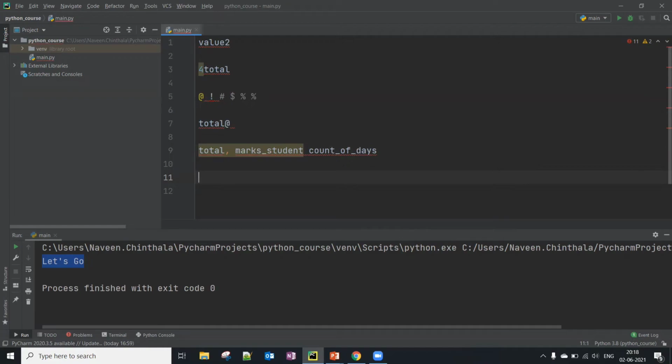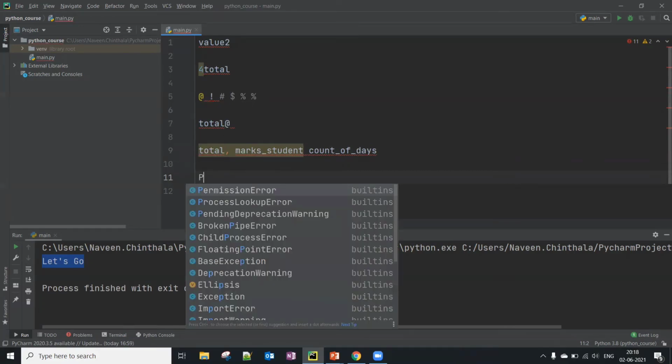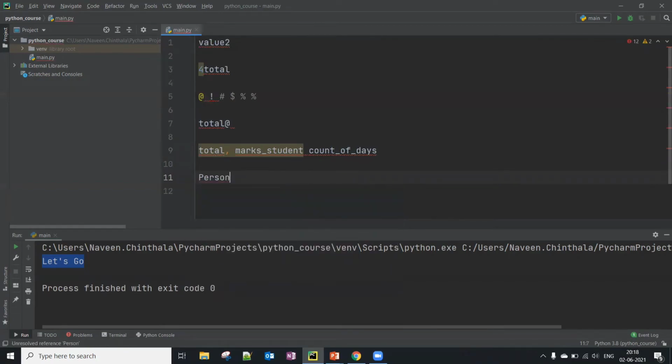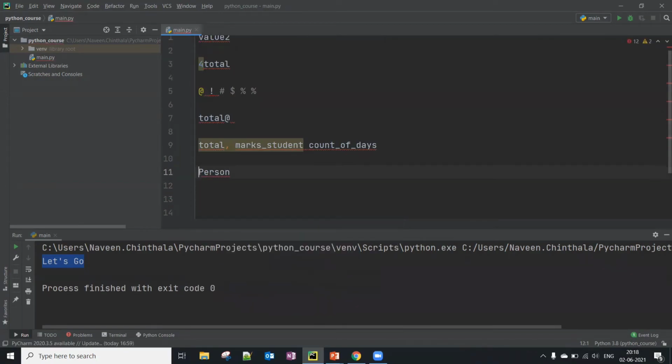And class names start with uppercase letters, and all other identifiers start with a lowercase letter. So let's say if you are going to define a class Person, that should start with an uppercase letter. We will discuss classes in coming chapters. Starting an identifier with a single leading underscore indicates that the identifier is private. Let's say _sum.